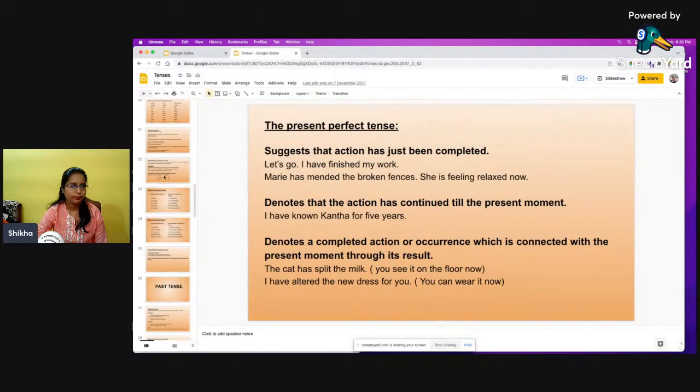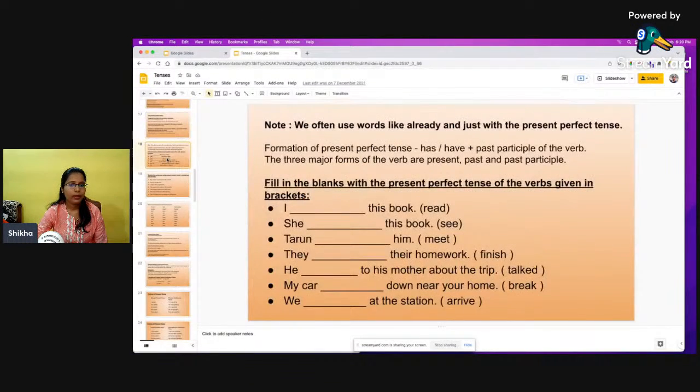That is the thing. Okay, so here there are some more sentences which we can frame, which we can change to simple present, present perfect tense. So I have read this book. She has seen this book. Tarun has met him.